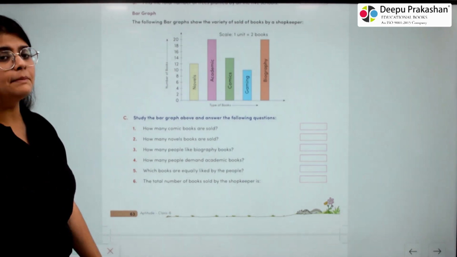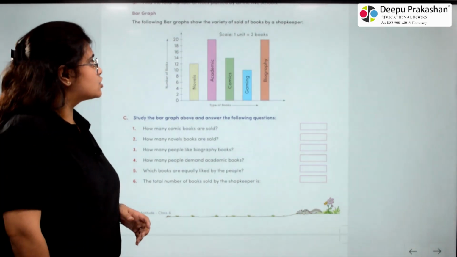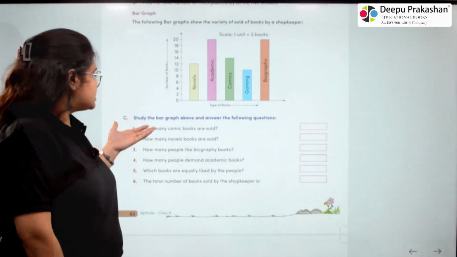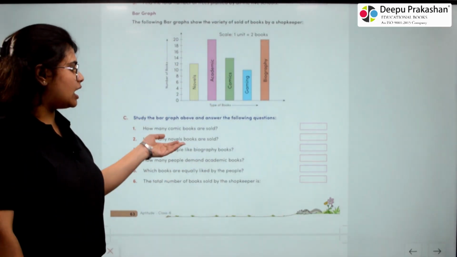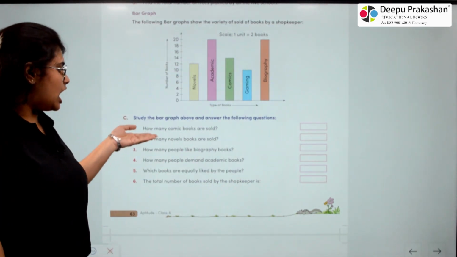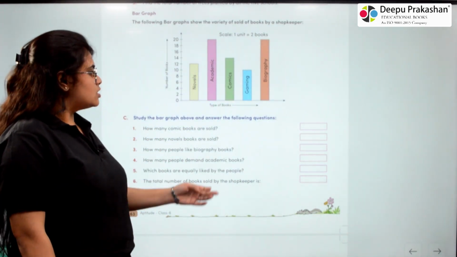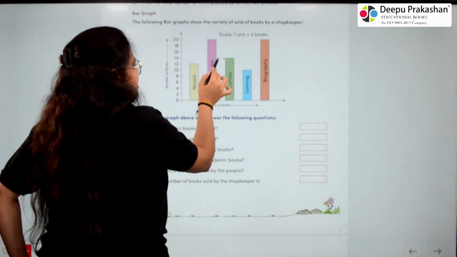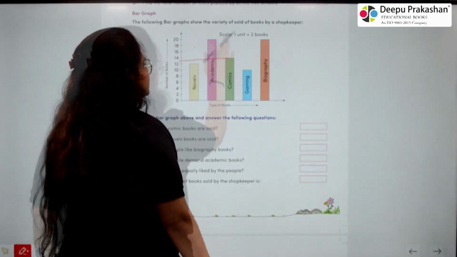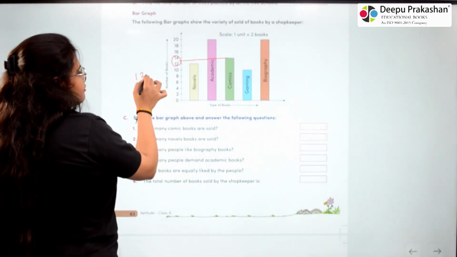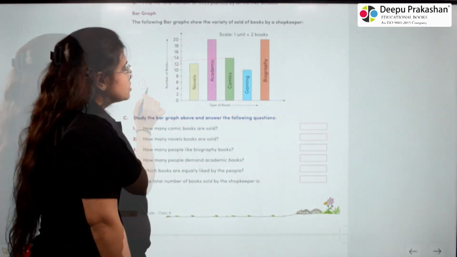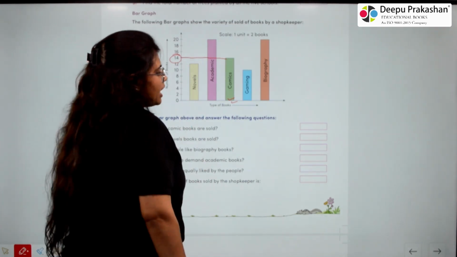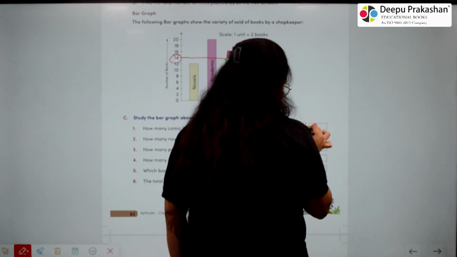Bar graph. The following bar graph shows the variety of books sold by a shopkeeper. C. Study the bar graph above and answer the following questions. 1. How many comic books are sold? So comics are here. It is present between 12 and 14. That means the number between 12 and 14 is 13. So the number of comics is 14. That means 14 books are being sold.